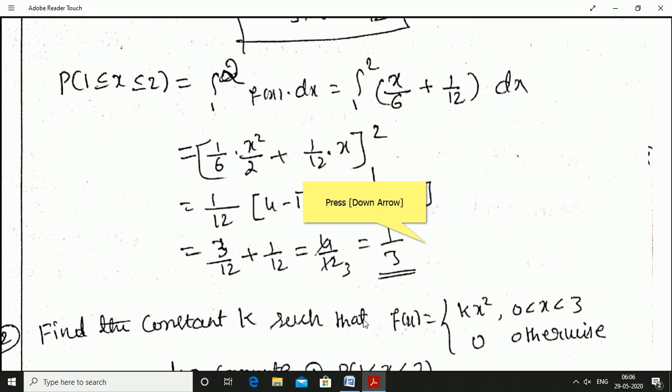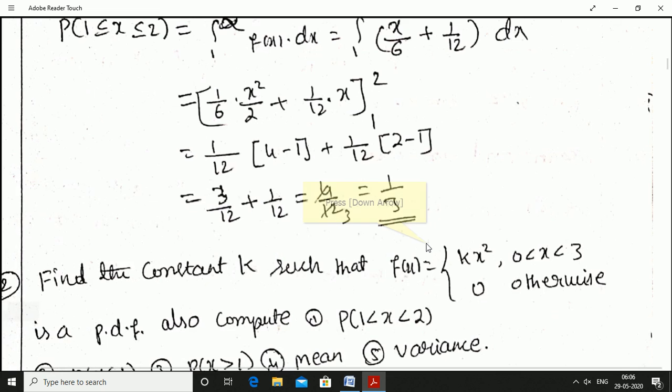6 2s are 12, 1 by 12. Upper limit for x is 2, 2 square is 4 minus lower limit is 1, 1 square is 1, plus 1 by 12 into upper limit is 2 minus lower limit is 1. Okay, 4 minus 1 is 3, 3 by 12, plus 2 minus 1, 1 divided by 12. Okay, 3 plus 1, 4 divided by 12, nothing but 1 by 3. If you want, you can also write the answer in decimals. This is the probability of 1 less than or equal to x less than or equal to 2.